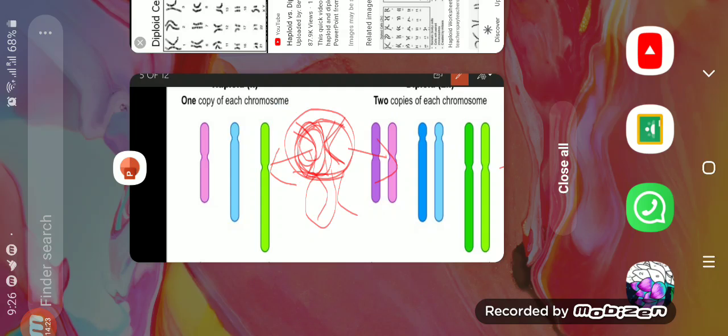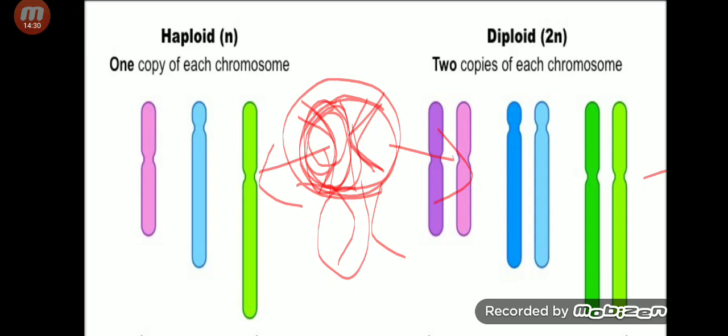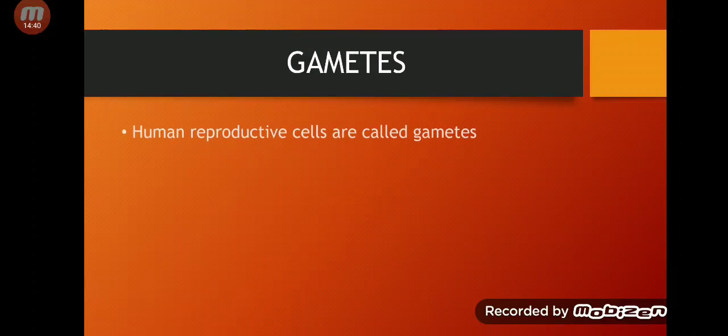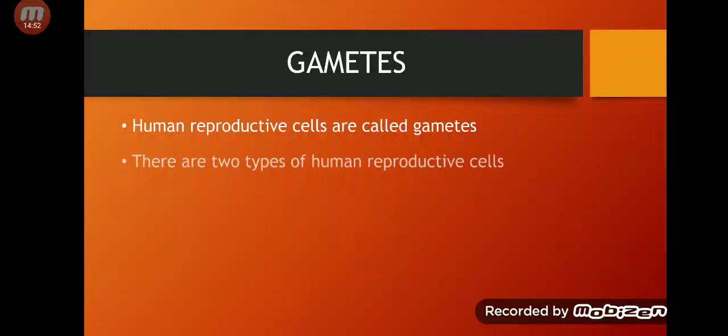Now if you understand this, we will go toward gametes. Now what are gametes? Human reproductive cells are called gametes, or human sex cells are called gametes. Simple.